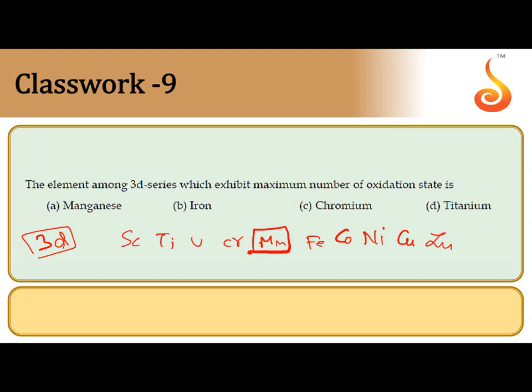The highest number of oxidation states is exhibited by manganese, 4s2, 3d5 its electronic configuration. Sometimes all 7 electrons may be involved in bond formation, as in MnO4 minus. Here the oxidation state of manganese is +7. In the entire 3d series, +7 is the maximum oxidation state, exhibited by manganese.